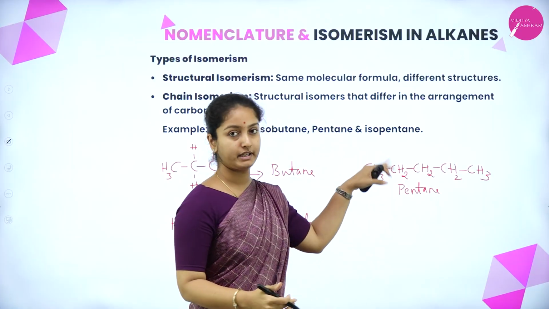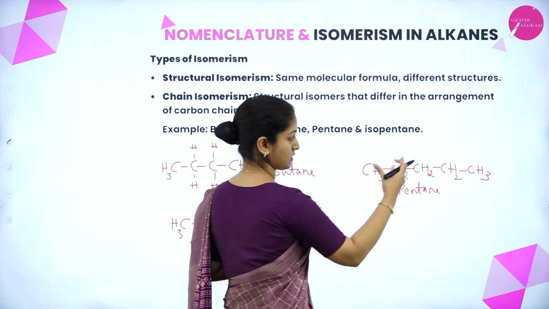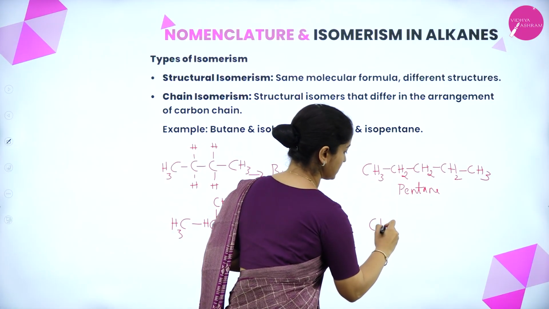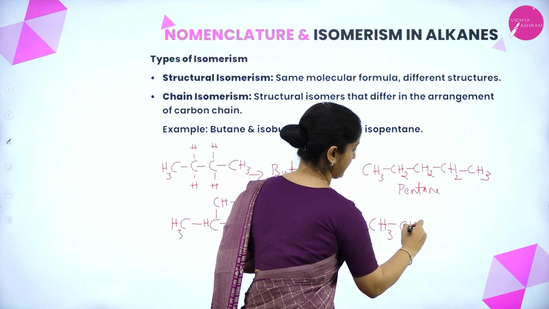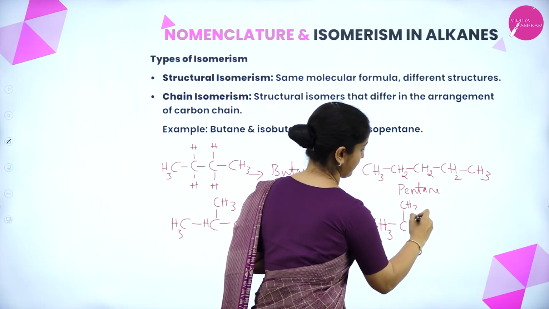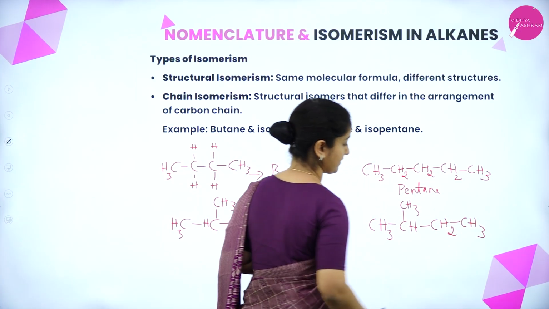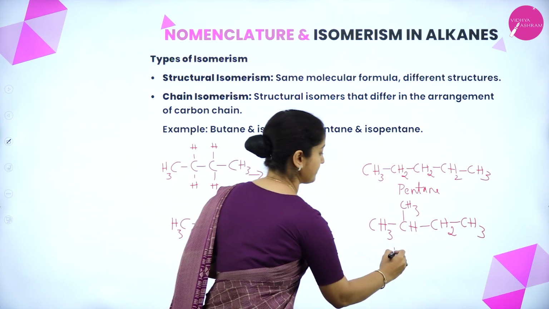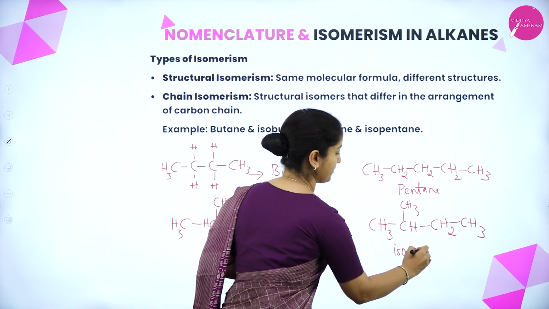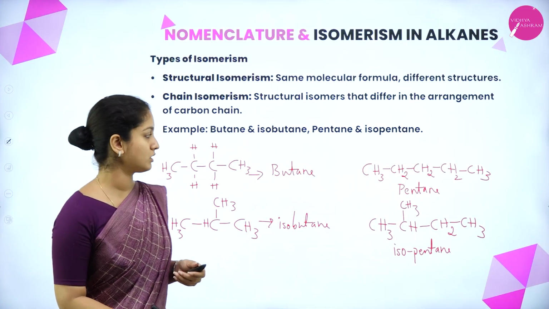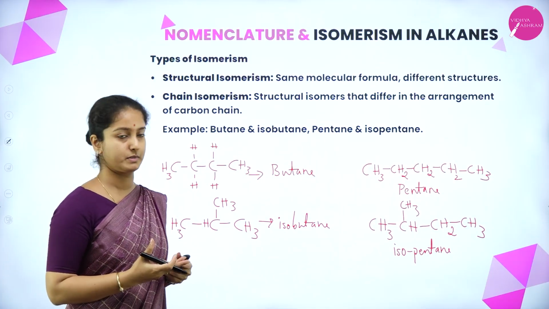So for the isopentane, the structure will be different, that is, one of the methyl groups will be branched to the main carbon chain. So the structure is, so this is isopentane. So that is about chain isomerism.